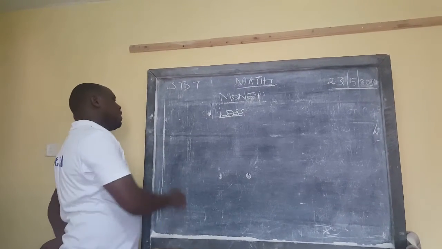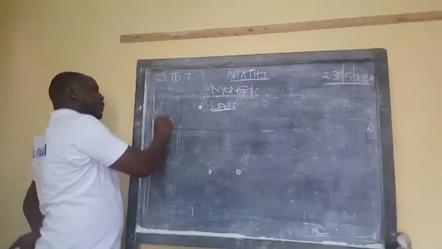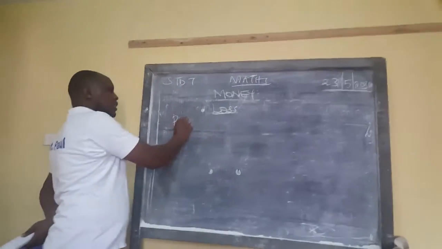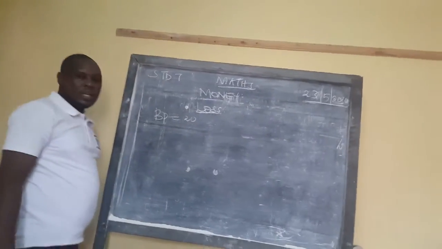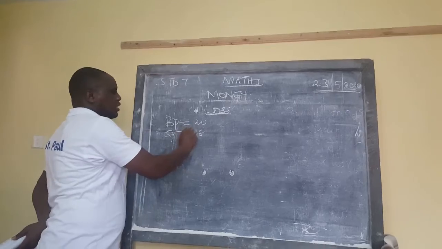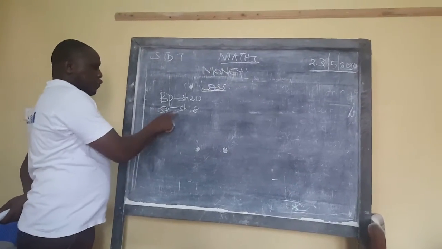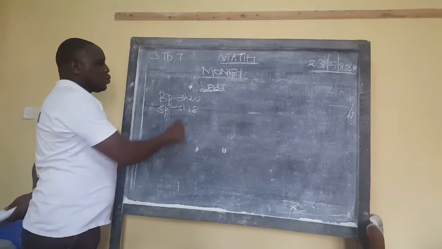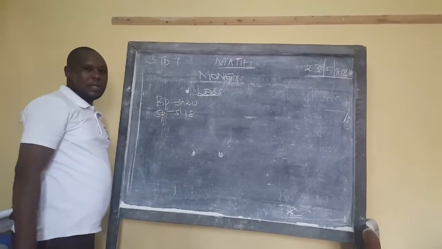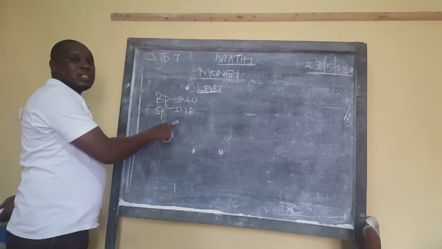For example, that particular learner we're talking about bought a pen at 20 shillings. So the buying price was 20 shillings. And then he sold it to another learner at 18 shillings. Now, if you look at this learner, this person has sold less than he bought the item. So here, this person is going to experience a loss.